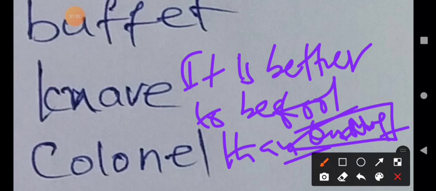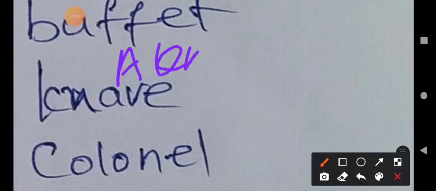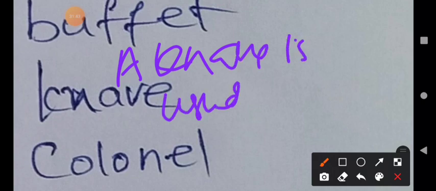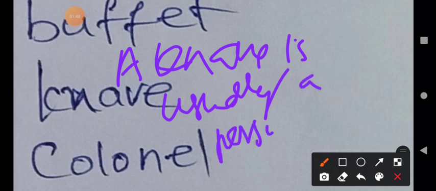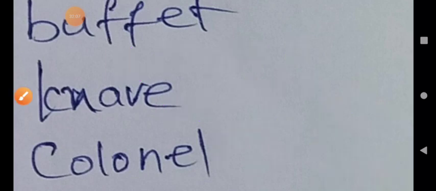For example, a knave, K-N-A-V-E, a knave is usually or generally a person who gets into trouble. Why? Because he has no moral principles. He may get into trouble at any time. That is the usage, my dear students.